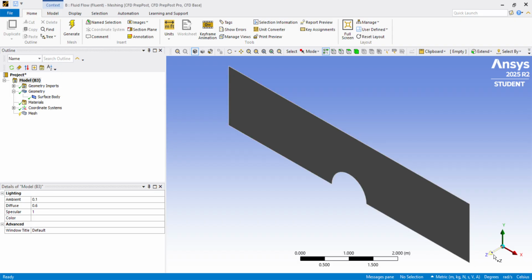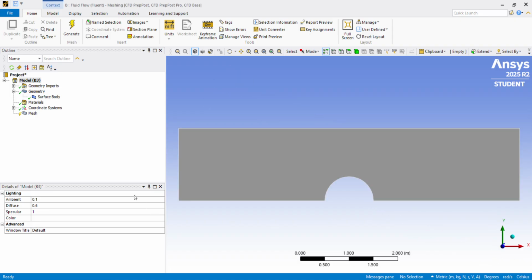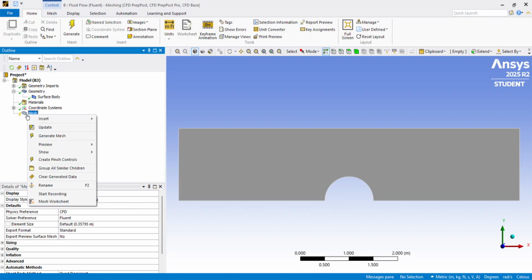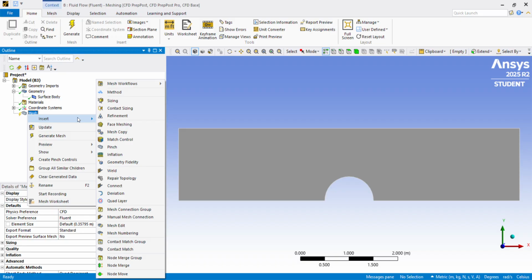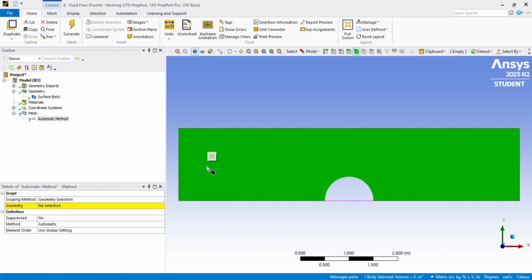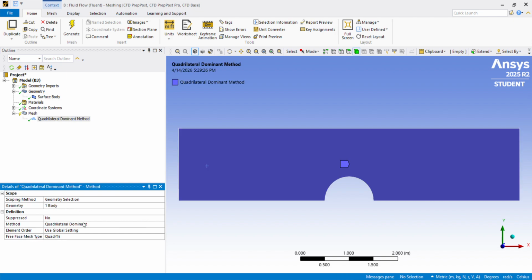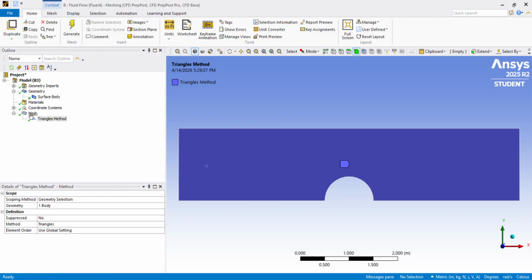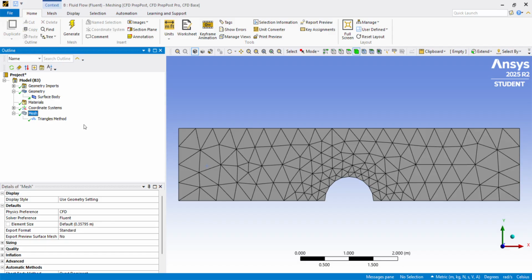So now our mesh is open up here. From here, we want to right click on our mesh, and we're going to insert a method. Going to apply to our body. We're going to change our method to triangles, and we can just go ahead and generate. That's how we want our mesh to start off.